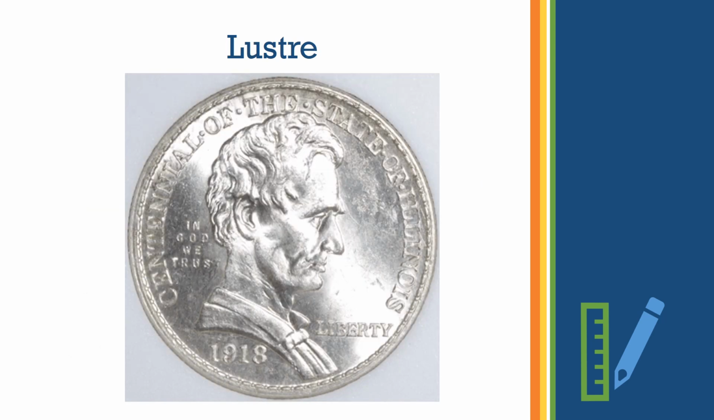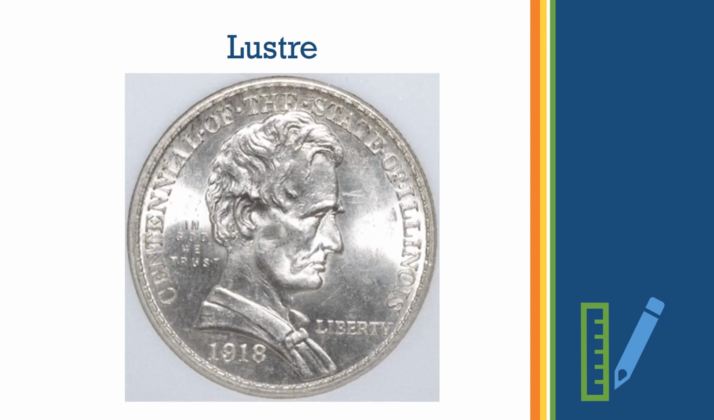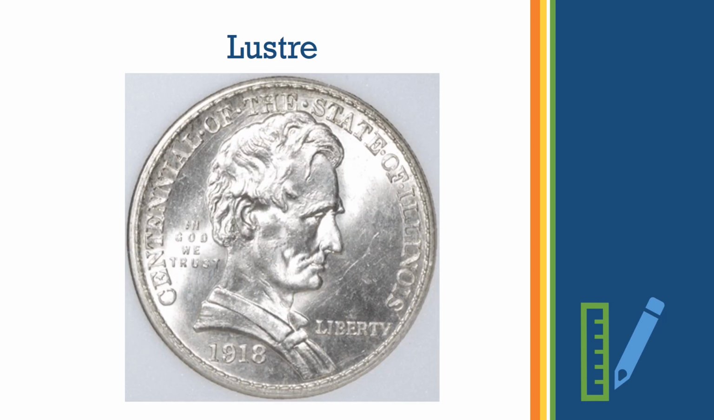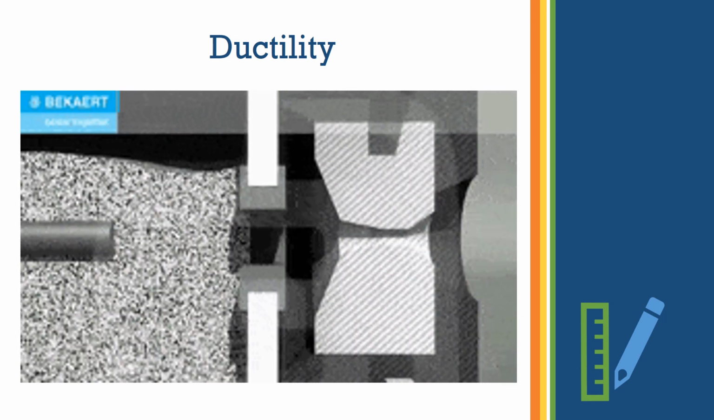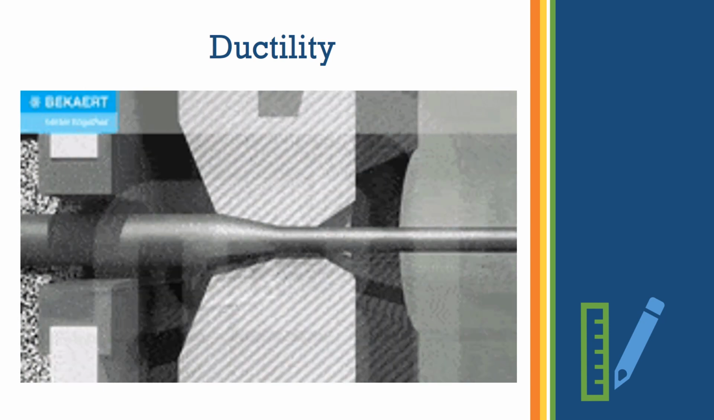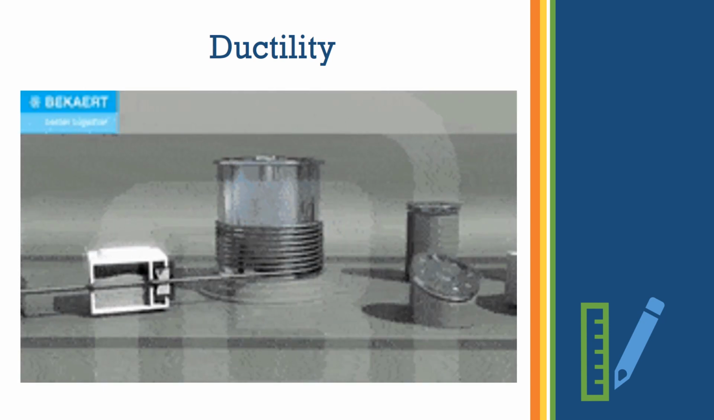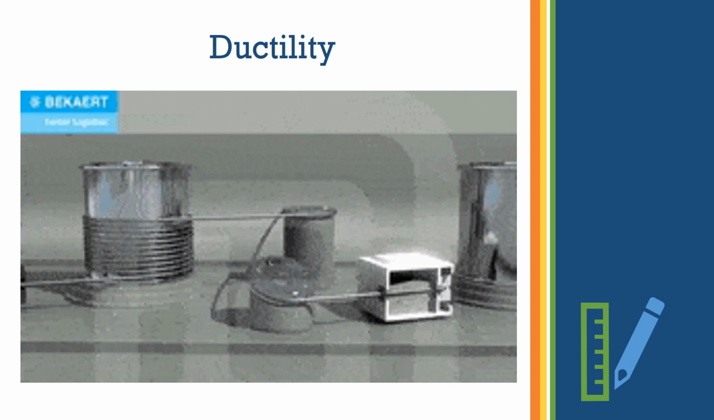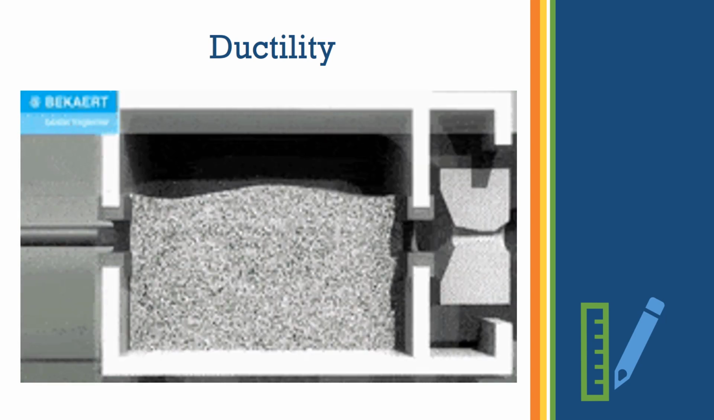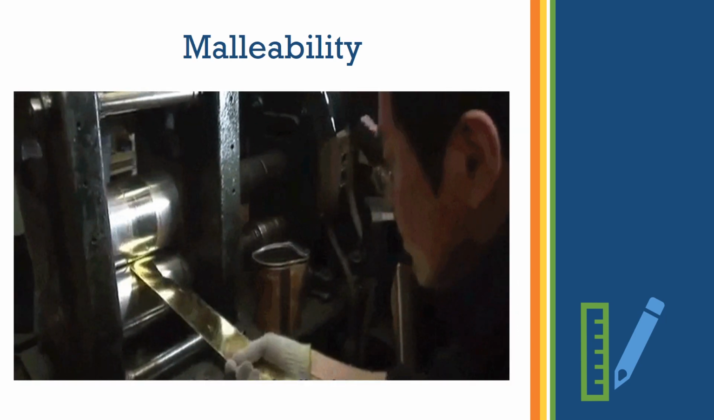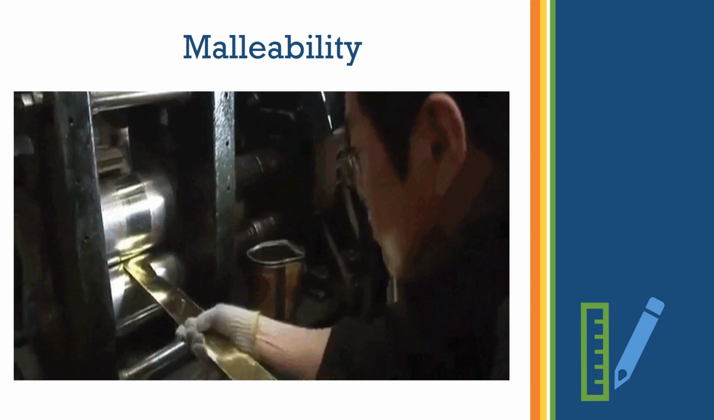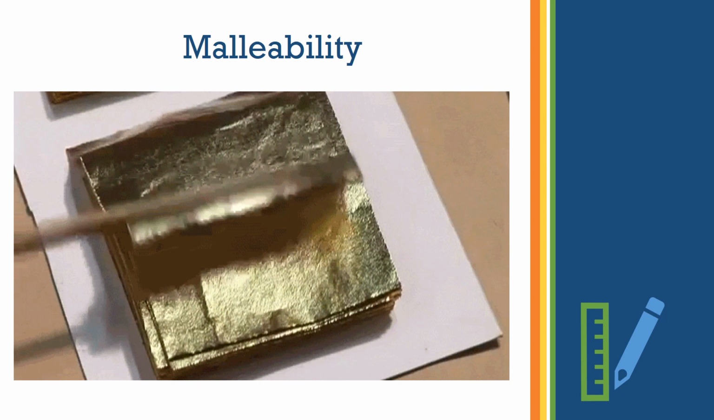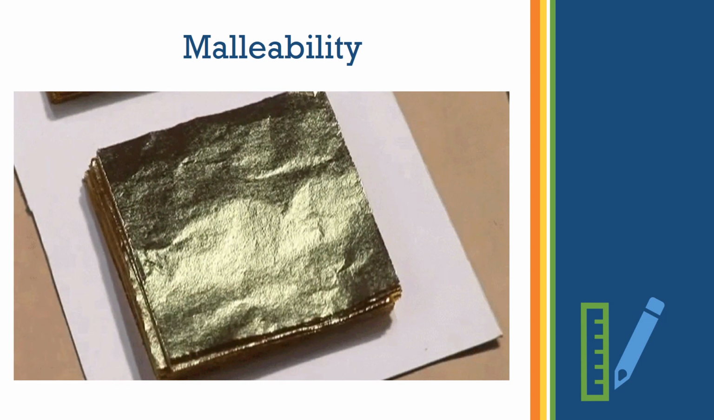All metals have luster. Luster is nothing but they have shiny surfaces. We know that all metals are ductile. Ductile means they can be converted into wires or they can be put in the form of a wire. That is, they have the property of ductility. All metals are malleable. Malleable means that thin sheets of metals can be made. That is, they have the property of malleability.